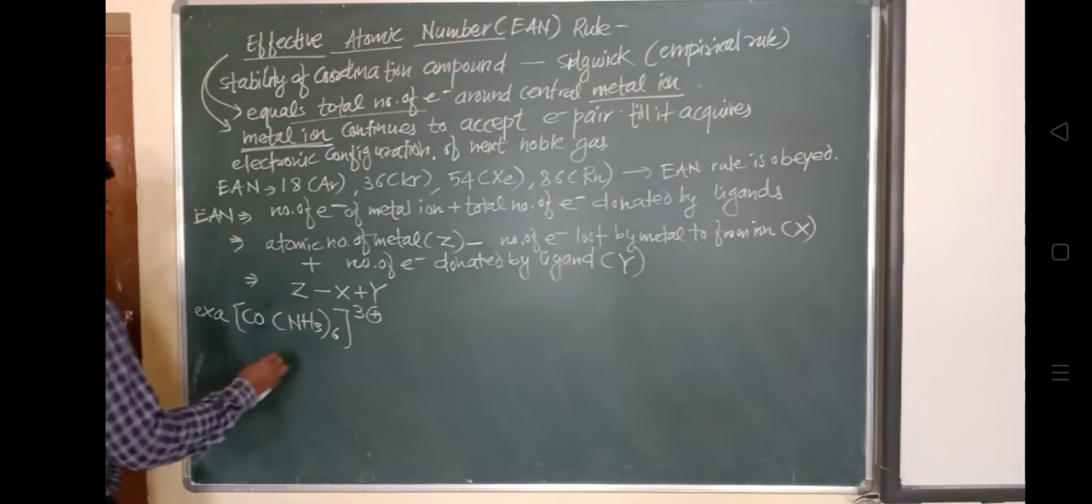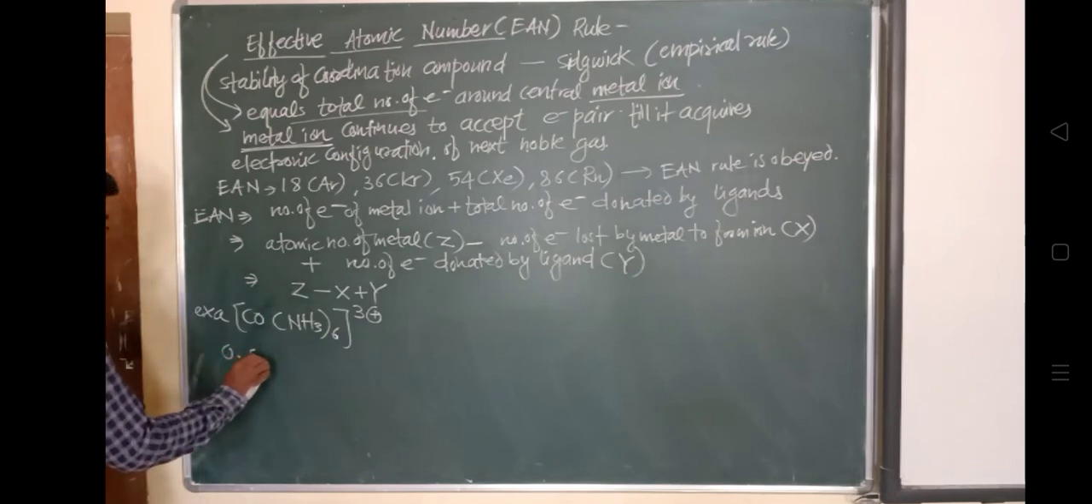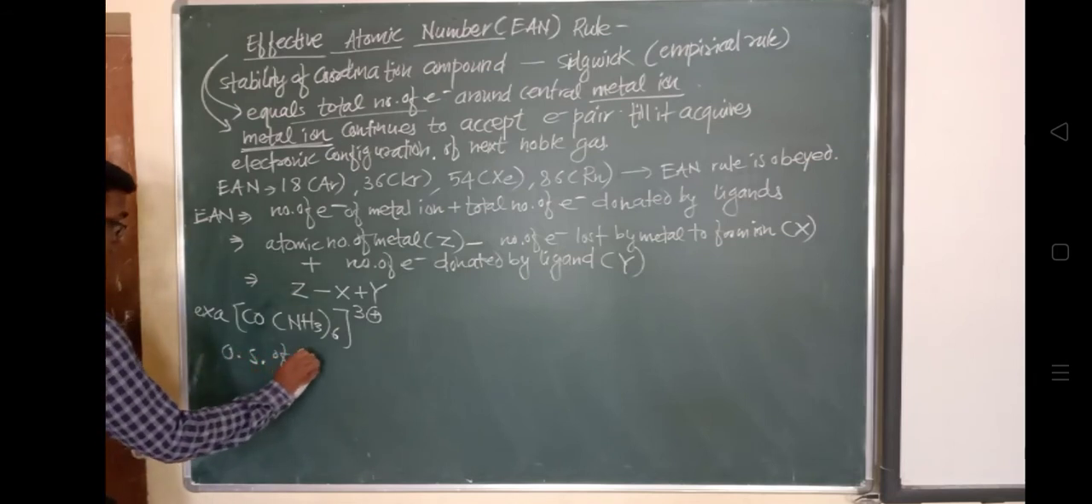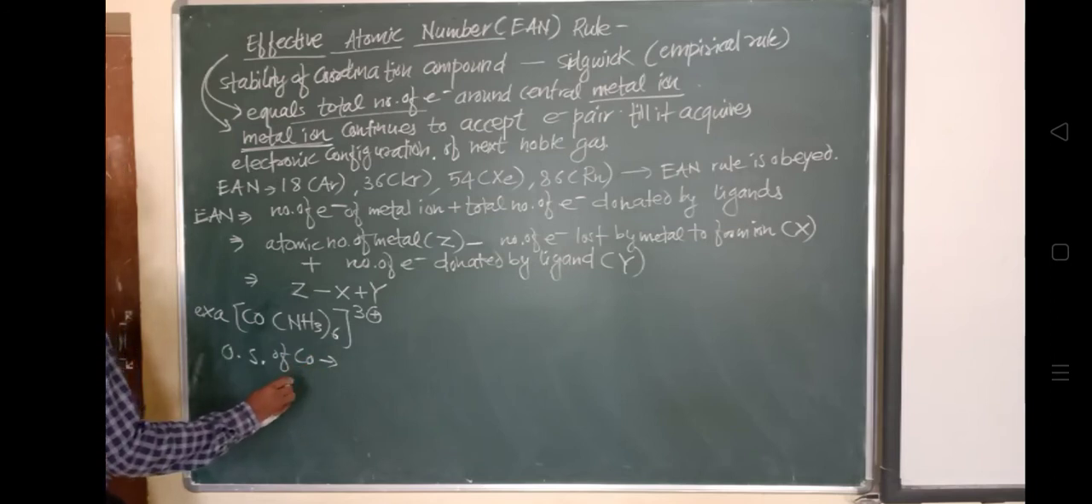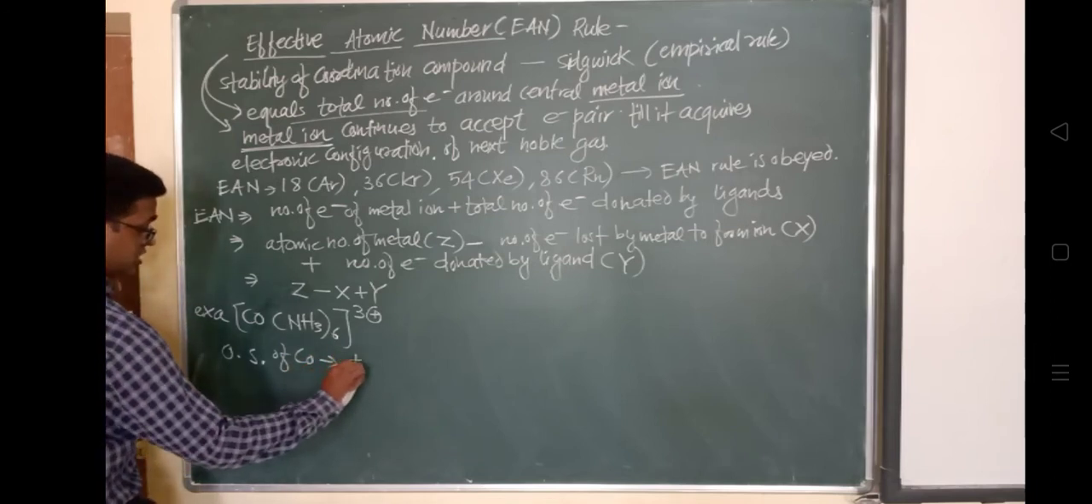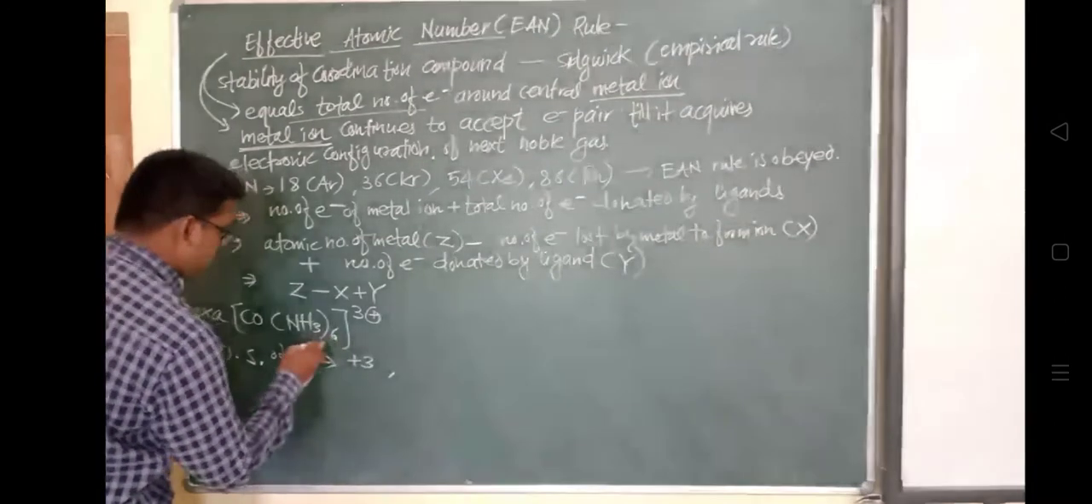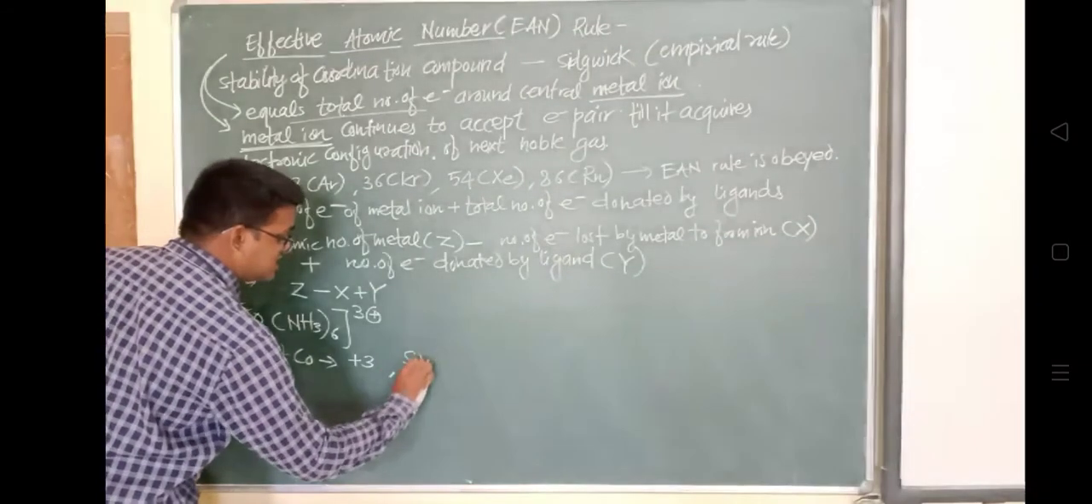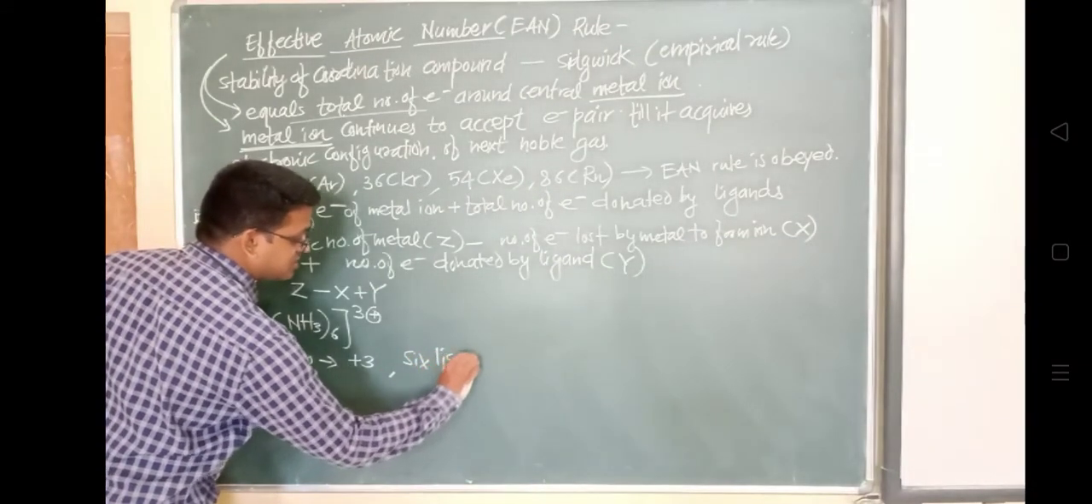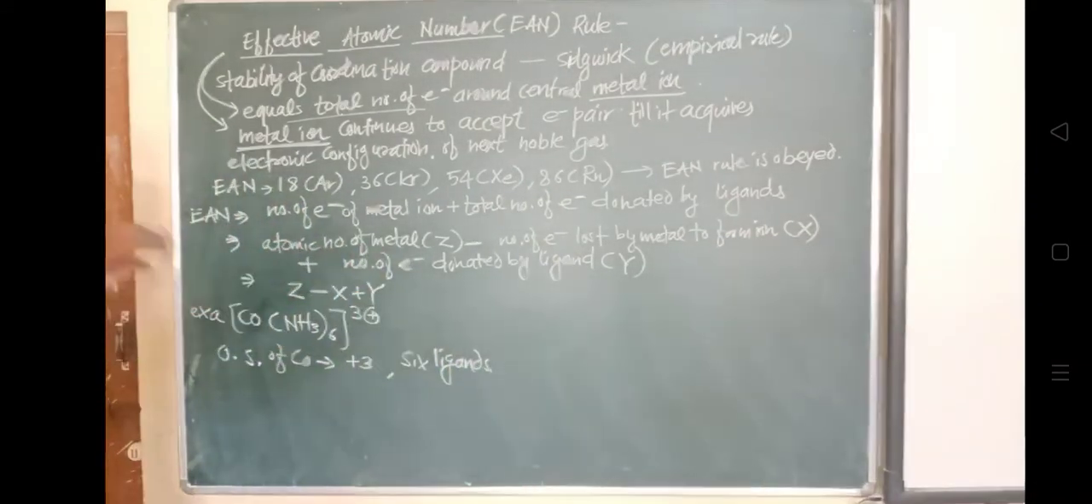So the EAN, that is the effective atomic number, of this Co3+. Co3+, because it has an oxidation state of 3. That's why Co3+. So what is the formula? Z minus X plus Y. What is the atomic number of cobalt? The atomic number of cobalt is 27.